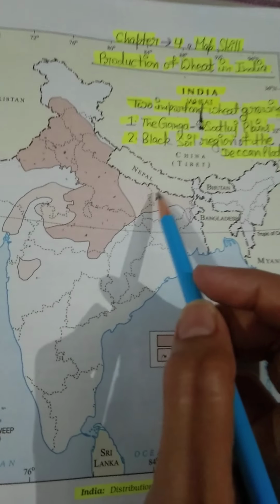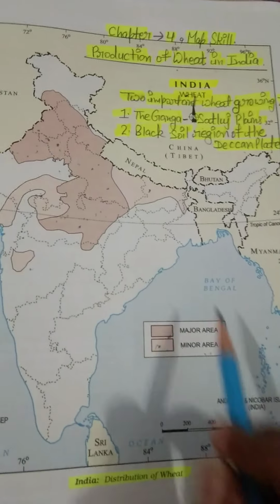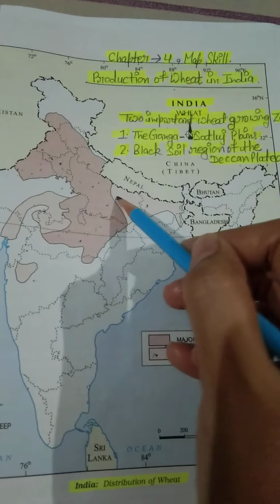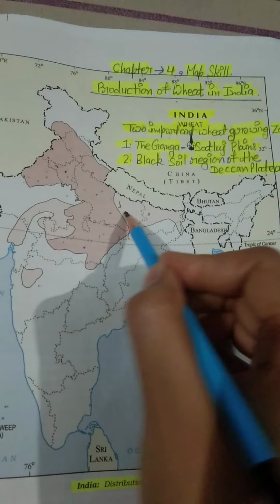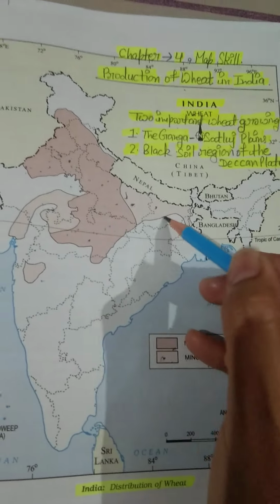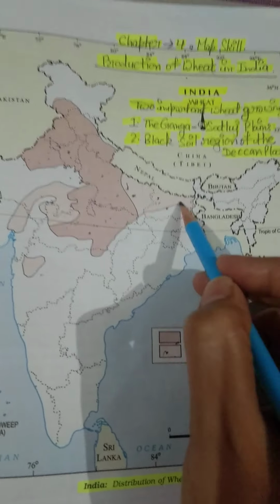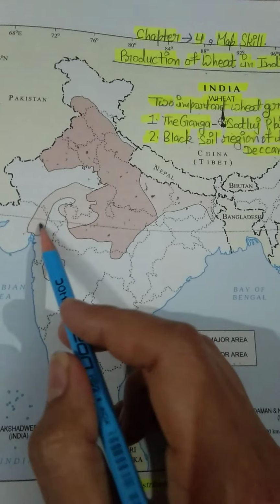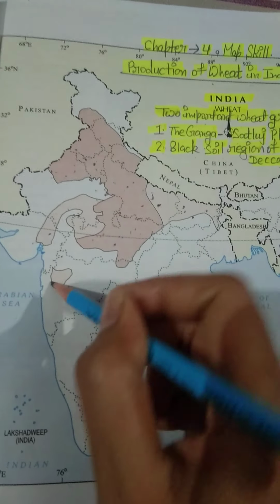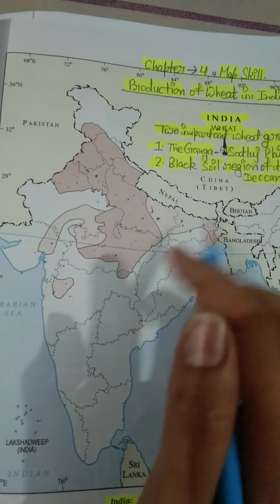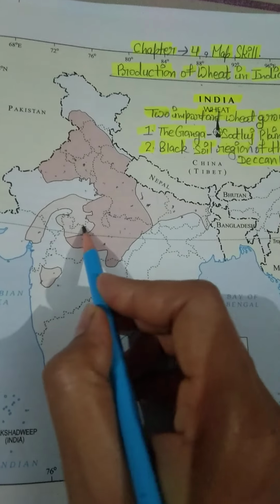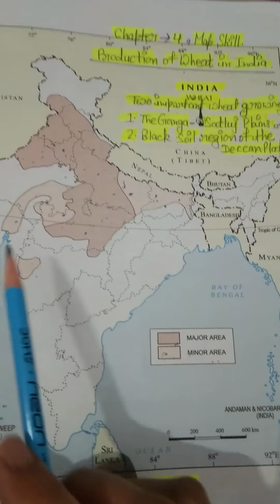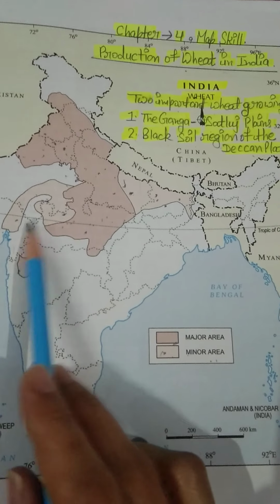Okay, let's attend to minor production areas. This is our Uttar Pradesh, and you can see this is the eastern part. So the eastern part of Uttar Pradesh and northern Bihar, some parts of Rajasthan, some parts of Gujarat, some parts of Maharashtra, and some parts of Madhya Pradesh also produce wheat. Students, these areas are involved in minor production.